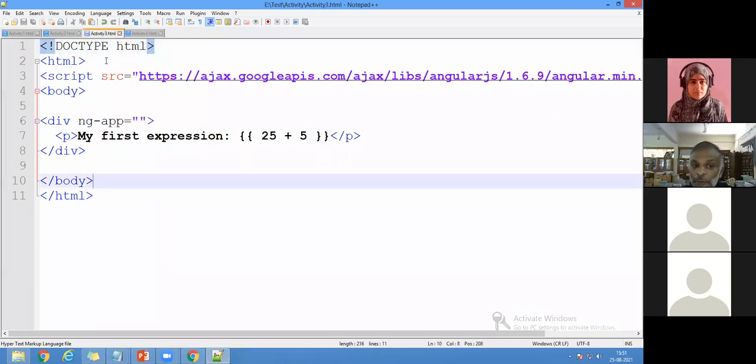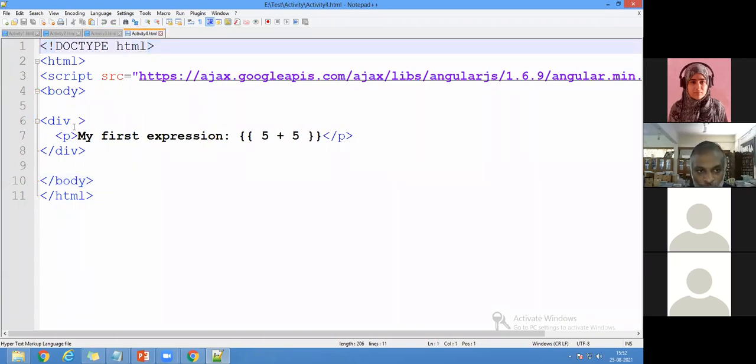ng-app. If you want to use it in an app and if you want to implement in that, you can use the app concept. Otherwise, sir, no need. I don't want an app. I can do it in my web pages. That's all. I think only some persons are chatting. I want everyone to chat with us so that I know if you understand, right? So now it is going for activity 4. So it is a div tag with my first expression. It is of app, right?